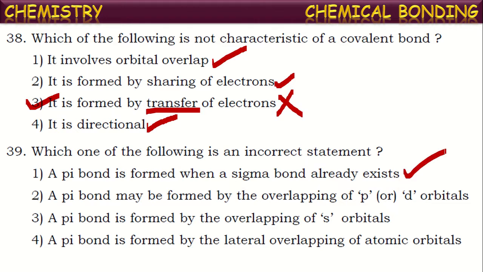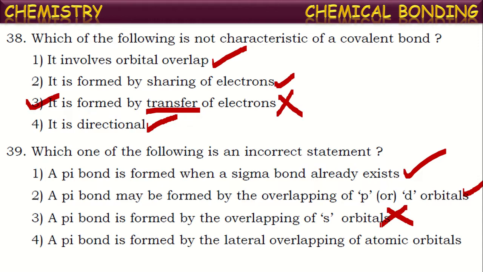This is true. Next, a pi bond may be formed by the overlapping of p or d orbitals. Of course, this is also true. S orbitals cannot form it. See the next statement. A pi bond is formed by the overlapping of s orbitals. This is incorrect because s orbitals can overlap only on the axis of their nuclei. Thus, they result only in the formation of a sigma bond. But they cannot overlap sideways and hence they cannot form a pi bond.